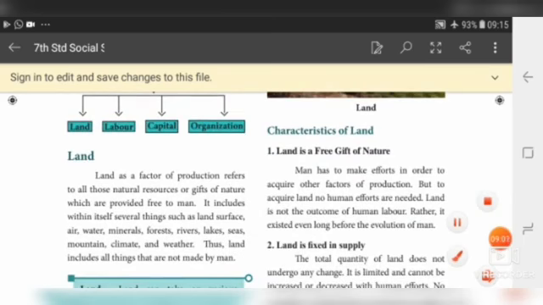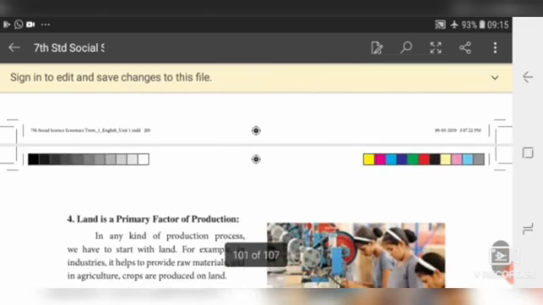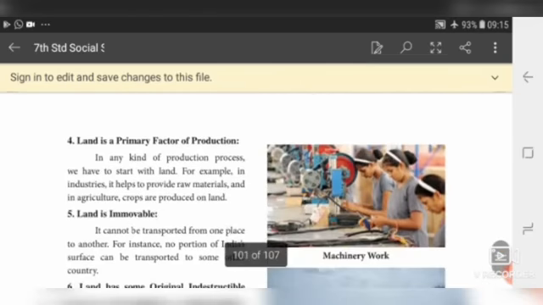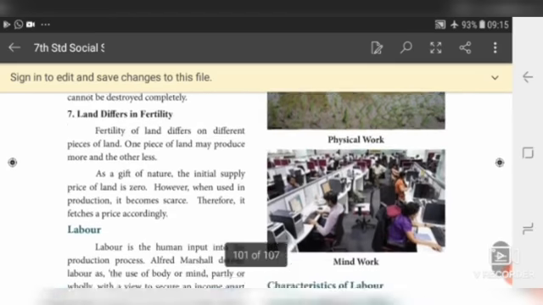Land is a free gift of nature. It is fixed in supply. It is imperishable. And it is a primary factor of production. It is immovable. And land has some original indestructible power. Its fertility also differs from one place to another.